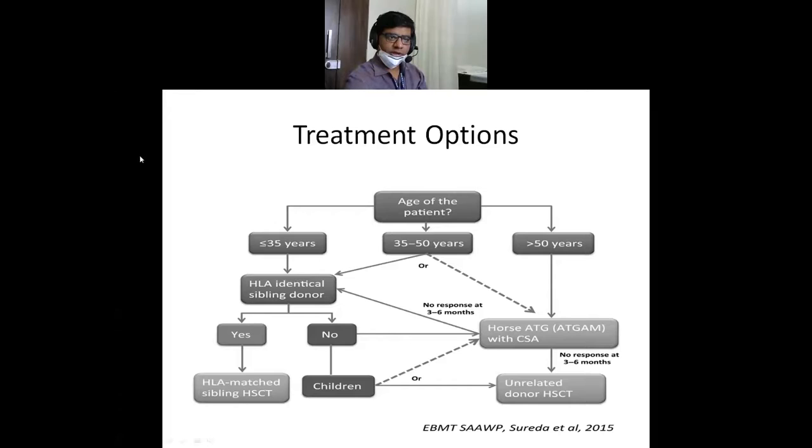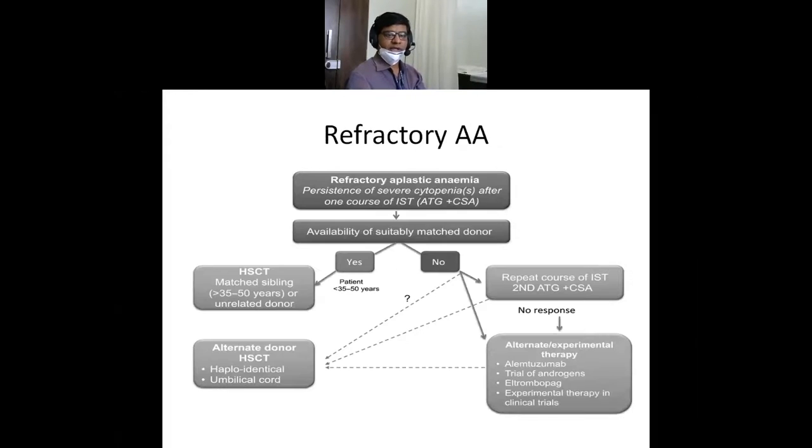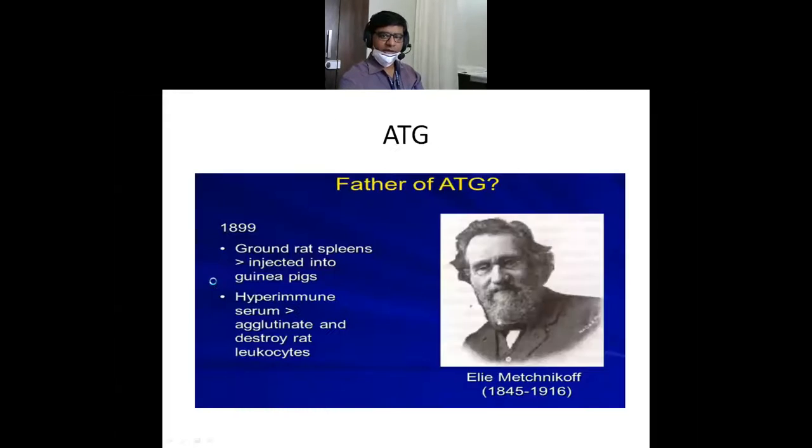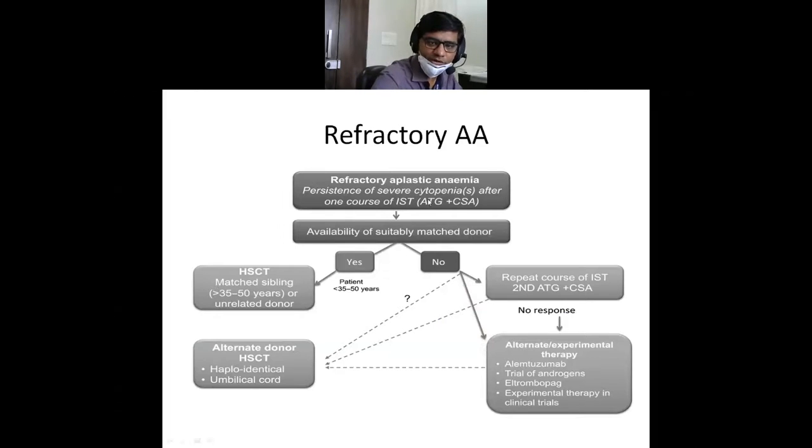So this is how we decide the treatment. First comes the stem cell transplant. The second option is horse ATG and cyclosporin, and the third option is only the drug, cyclosporin. If the patient does not respond to immunosuppressive therapy, IST, that is ATG and cyclosporin, then we have to search again for an available donor. If an available donor is there, go for transplant.